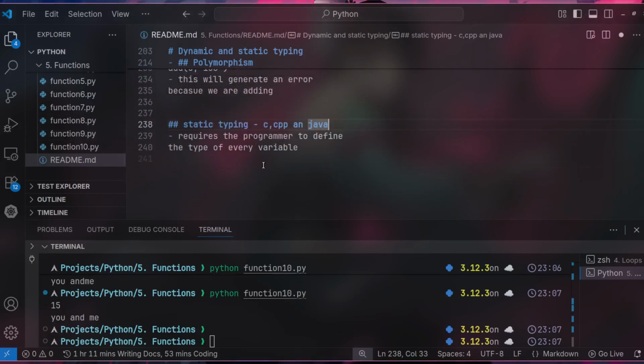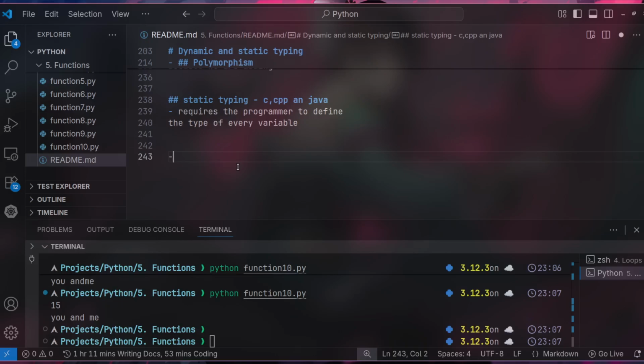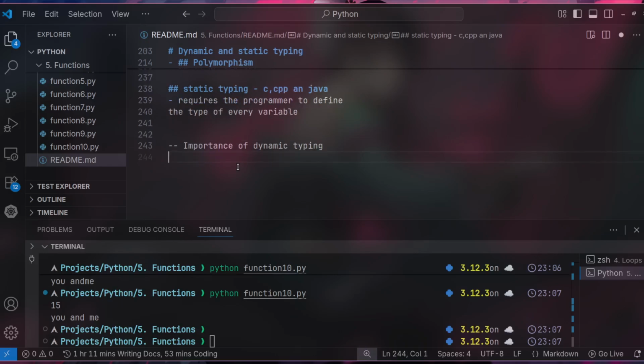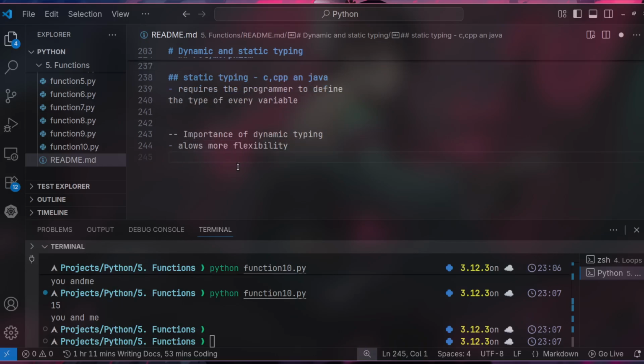So we go back to our dynamic typing, because that's what we're mostly going to use. With that, we're able to have more flexibility. So that's the importance of dynamic typing. It allows more flexibility, also flexibility of code.